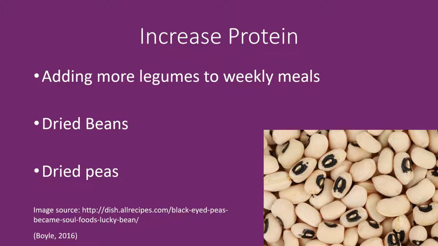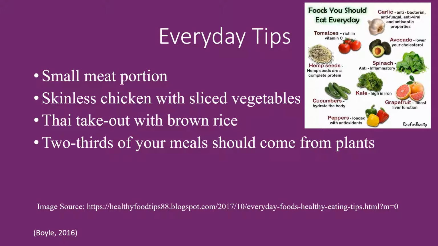Legumes are basically dried beans and peas, which are a good source of protein. Not just protein, but also iron if you have low iron, and they are rich in B vitamins and fiber. When fixing your plate for dinner, try to eat small portions. When having lunch, you don't have to have a big portion as you would for dinner. But try to pack your lunch, such as having fresh fruit to snack on while having a peanut butter and jelly sandwich.